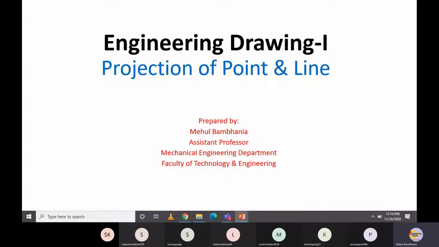This is Mehul Bambania. I will talk about the projection of point, line, and in the later stage, projection of plane. So today's objective is to give you a brief introduction about the projection itself, and it is a theoretical introduction. Then we will move towards the projection of point, and in the last session we will talk about the projection of line. Before we start this projection, we need to understand what exactly we are going to do.